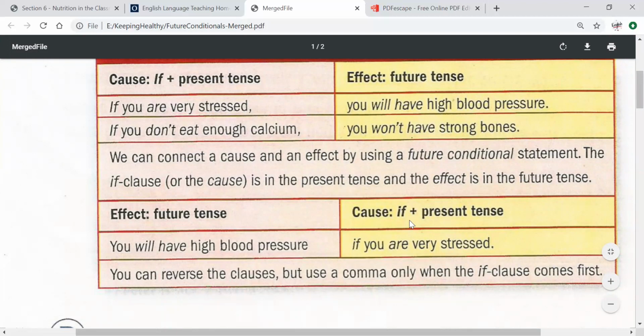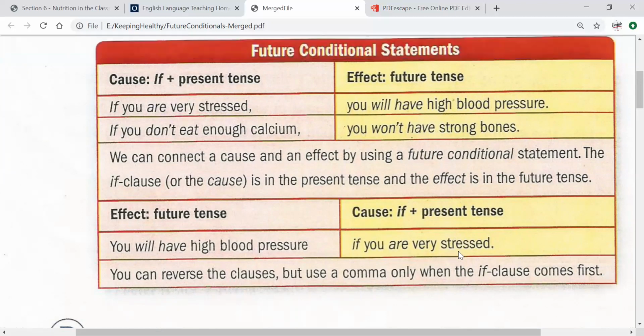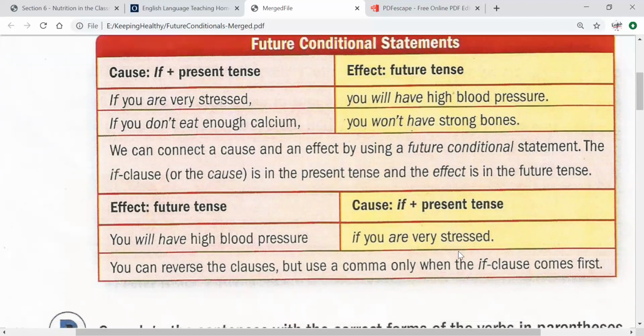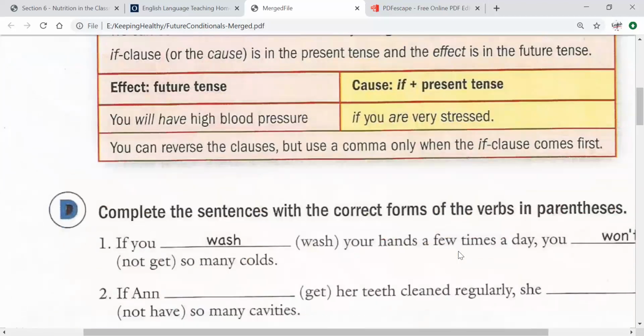If is always together with present, and the effect with the answer is always in the future tense. So you will have high blood pressure if you are, is present, if you are very stressed. Okay, and that's it. It's very easy.